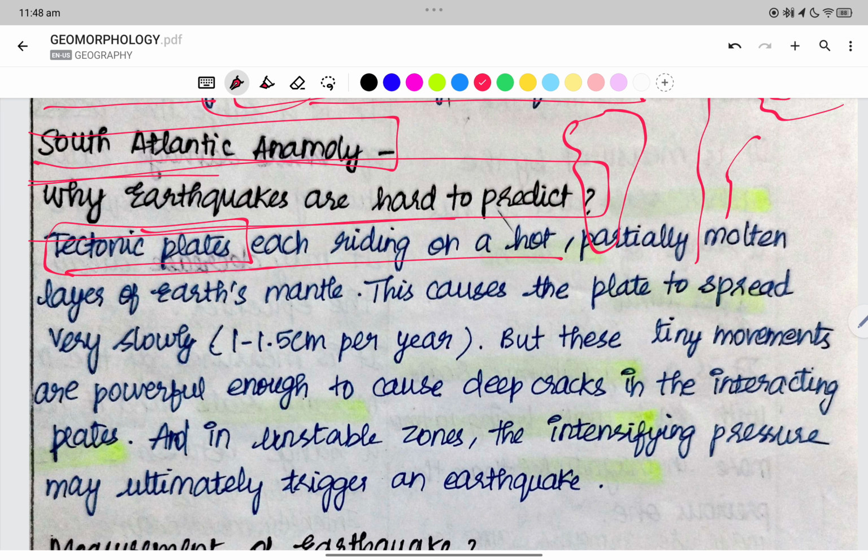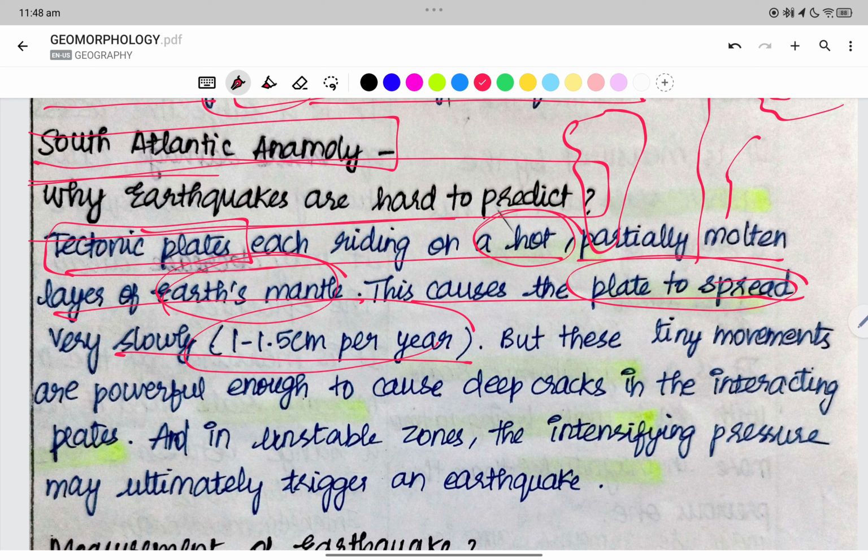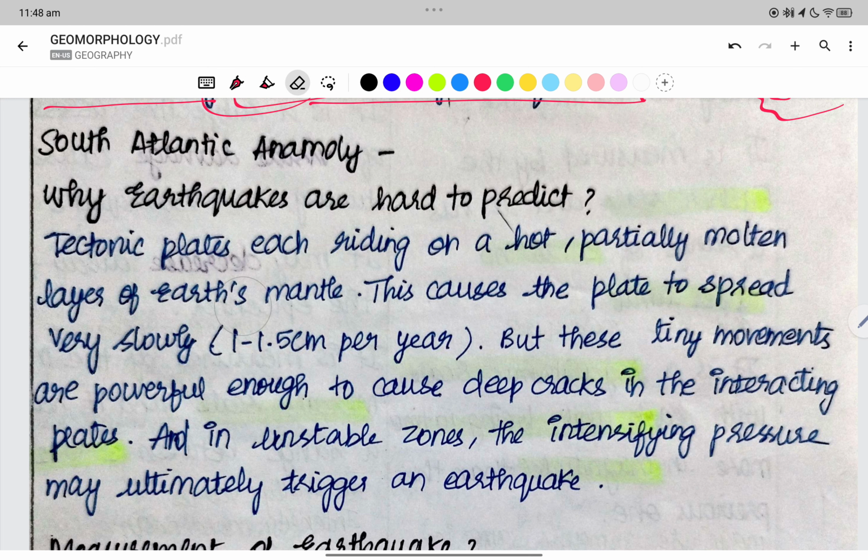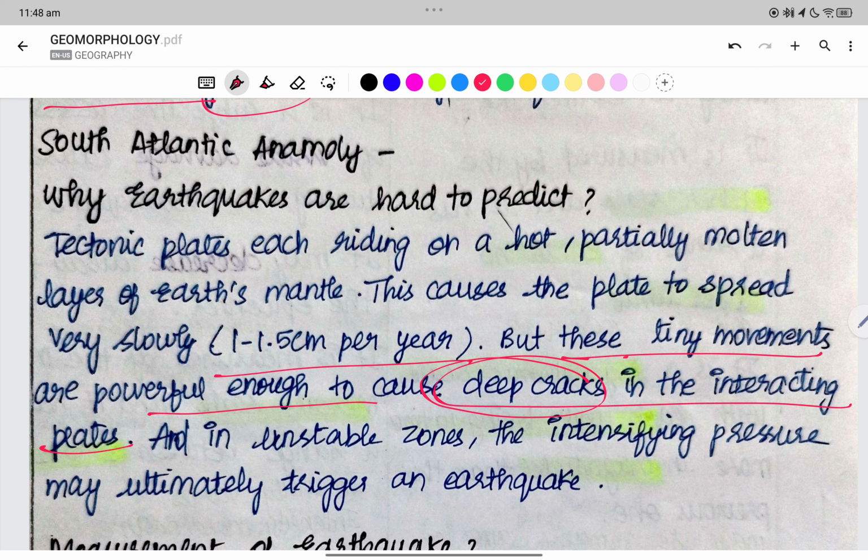Tectonic plates are riding on a hot, partially molten layer called the Earth's mantle. This causes the plates to spread very slowly. The mantle is very viscous. That is why the plates spread at a very slow rate of 1 to 1.5 centimeters per year. But these tiny movements are powerful enough to cause deep cracks in interacting plates.